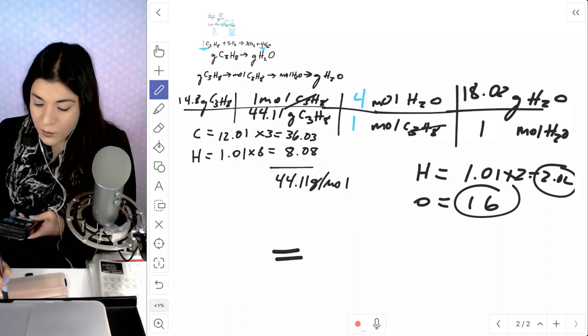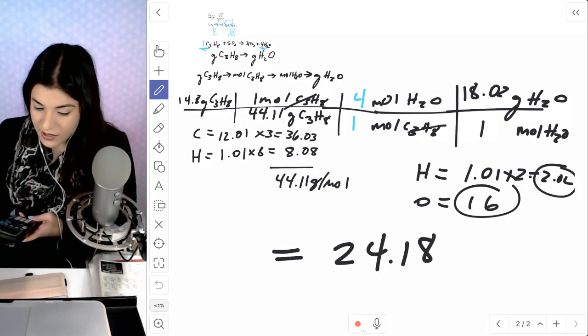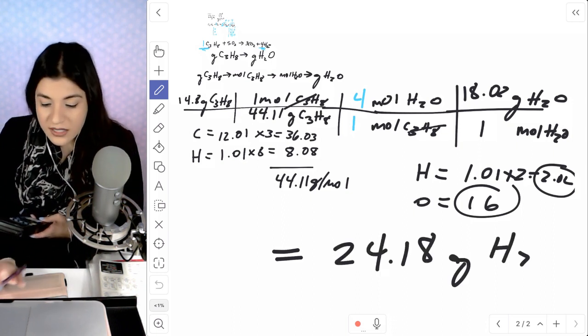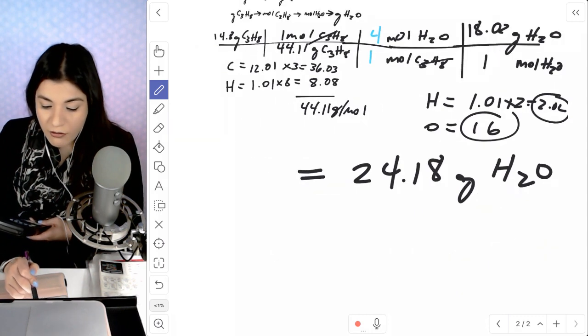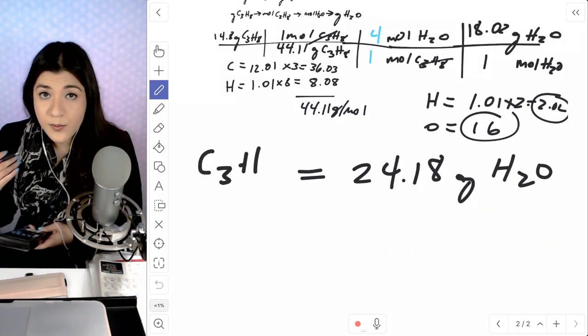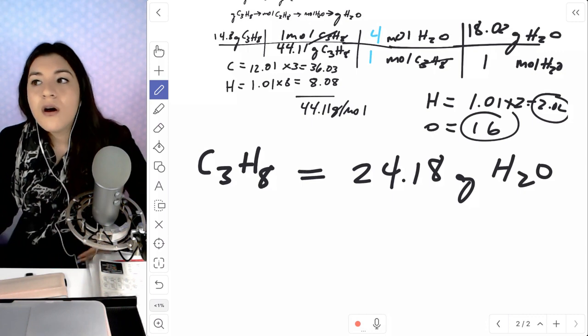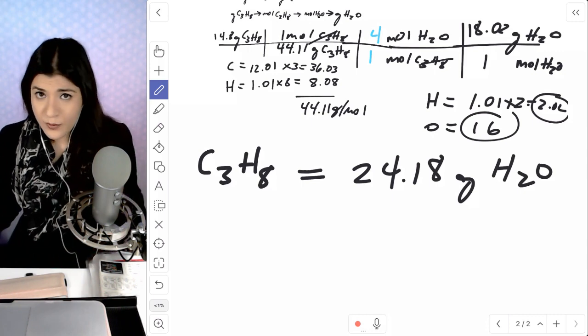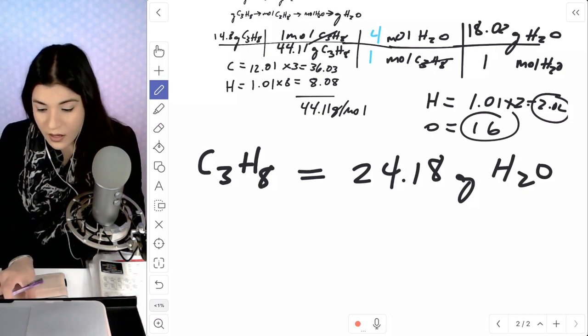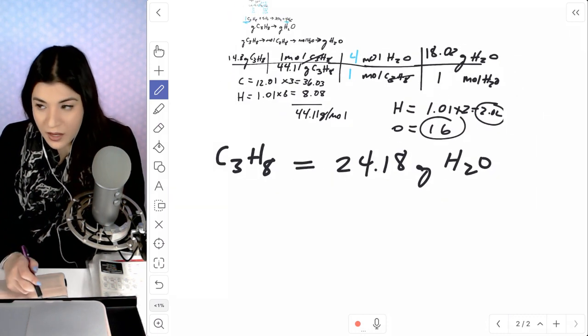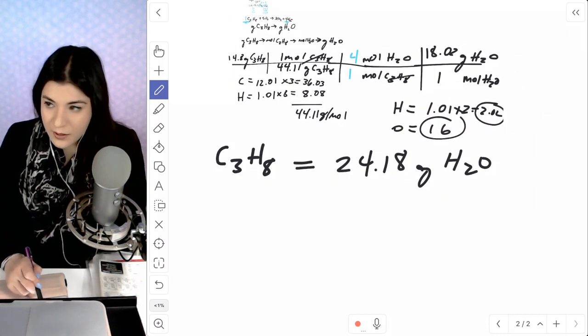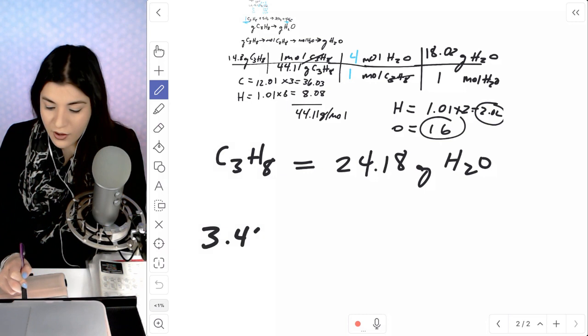So we'll get roughly 24.18 grams of water. Now, this is telling us what our first reactant is capable of producing. Let's figure out what our other reactant is capable of producing. So the other reactant was O2. We were given 3.44 grams of O2.